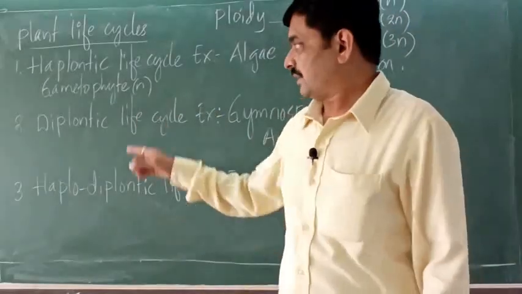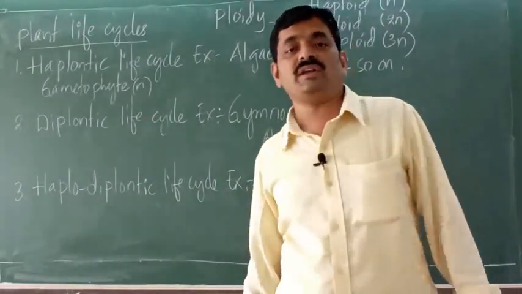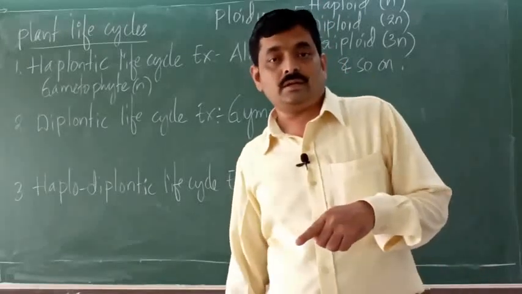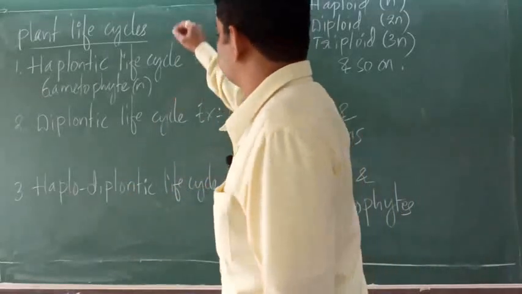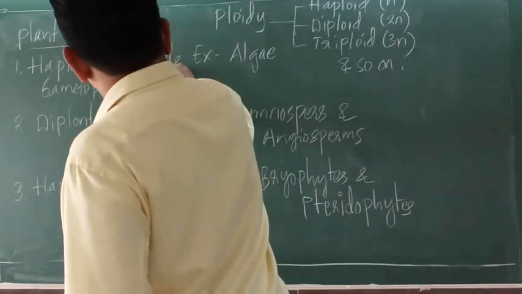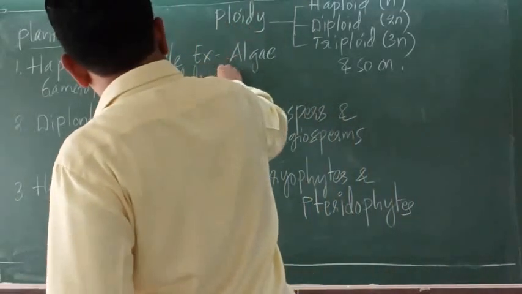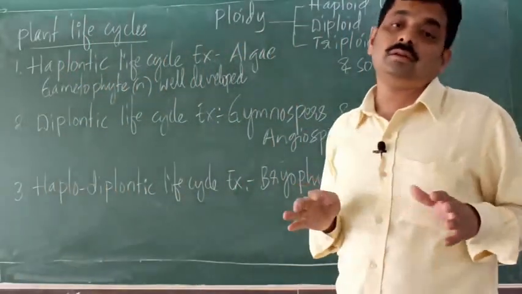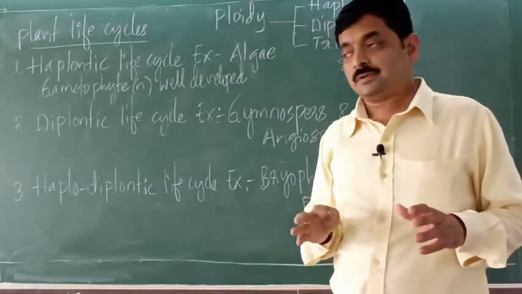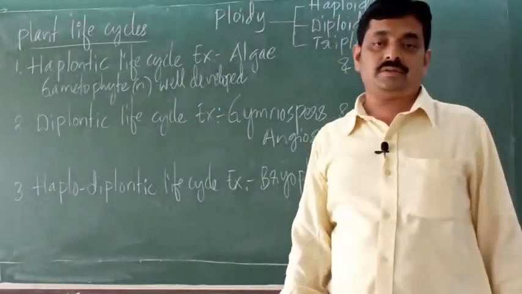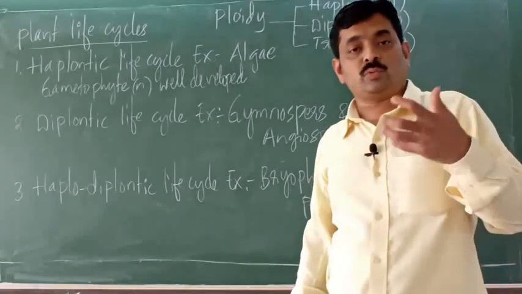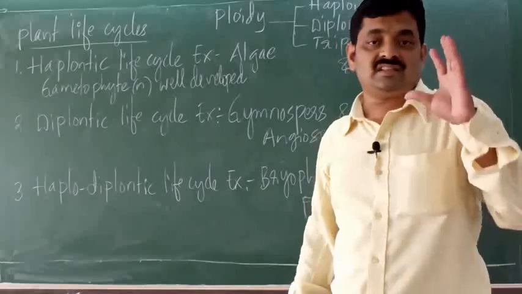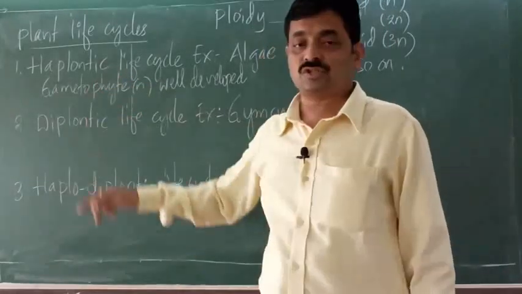So in haplontic life cycle, the haploid gametophyte is well developed. So it is dominant over the sporophyte. The main phase in this life cycle is gametophyte, which is haploid. So this is well developed and is dominant over the sporophyte. Since it is the main phase, the life cycle is called haplontic.